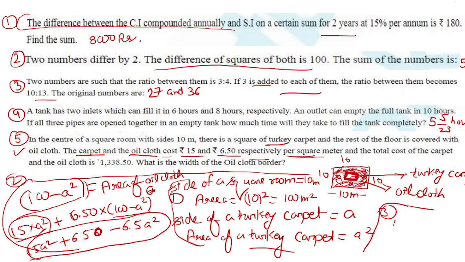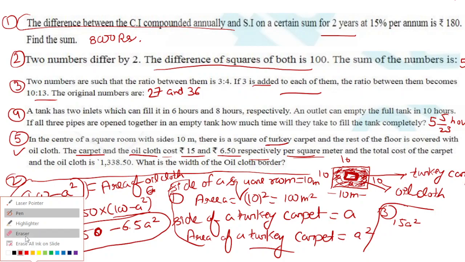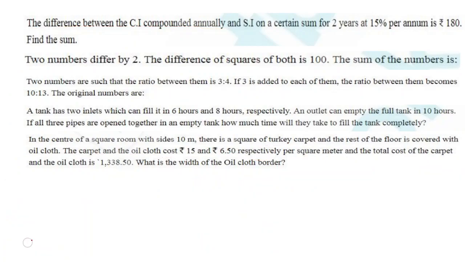So here 15 A square. You can solve it. Okay, I'm erasing it, no problem. I basically erased all. 15 A square plus 650 minus 6.5 A square will be equal to 1338.50.